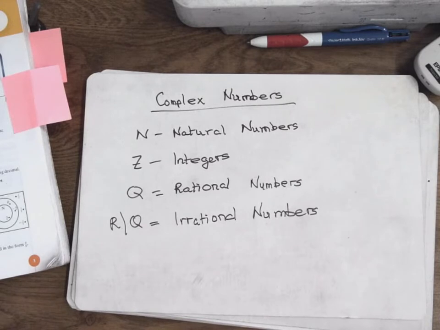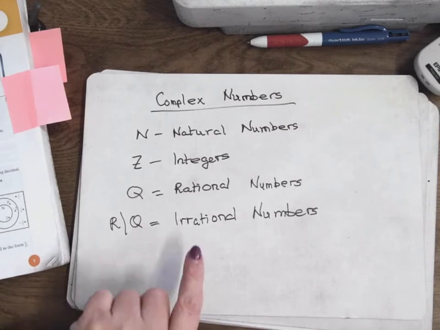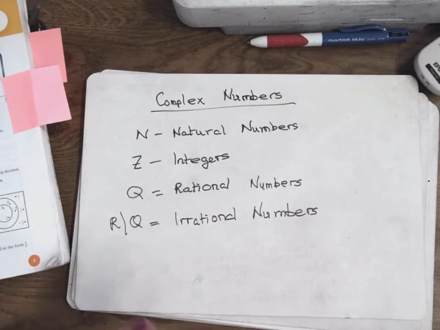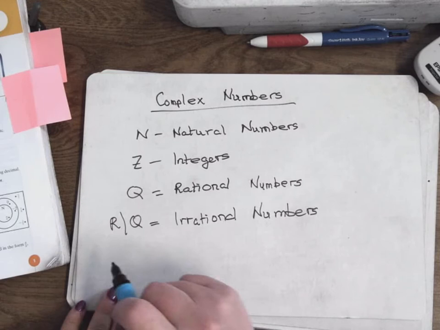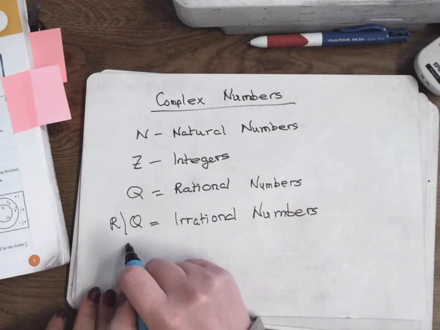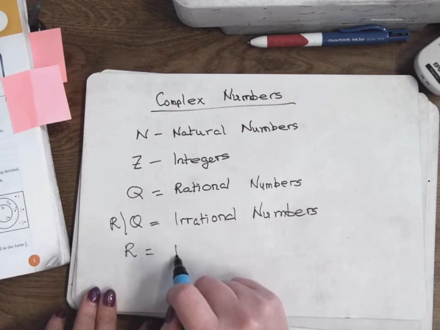That number e we came across is also an irrational number. The square root of 2 is an irrational number. It's 1 point whatever and it goes on forever. And it's not a recurring decimal, as in there's no pattern to the numbers after the point. So irrational numbers. And finally, R are real numbers, everything.